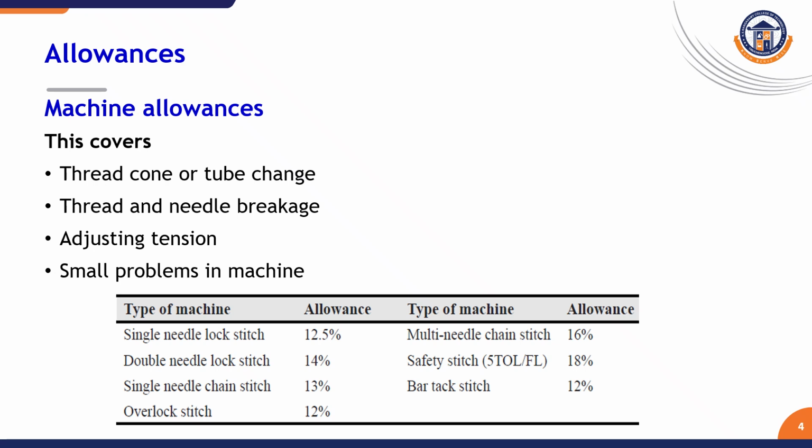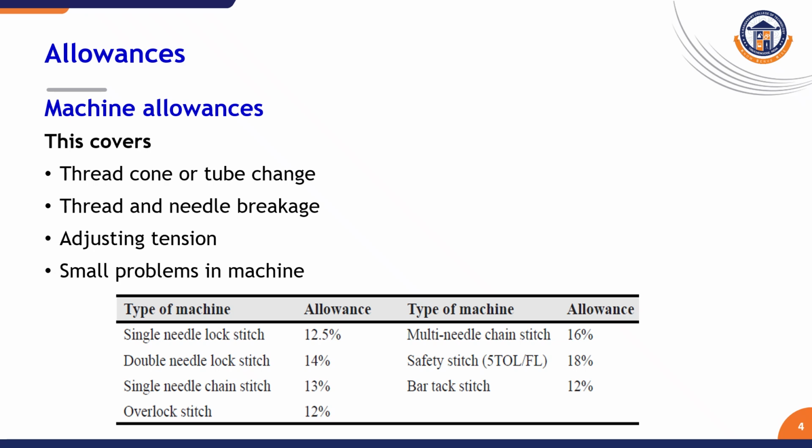This covers what we find day in and day out in the garment industry: thread breakage, thread cone or tube change. One tube is 200 meters, one cone is 5,000 meters. Then thread breakage or needle breakage sometimes happens. Then adjusting the tension of the thread when it is being stitched and any small problems in the machine. But generally, the Indian standard is given here.